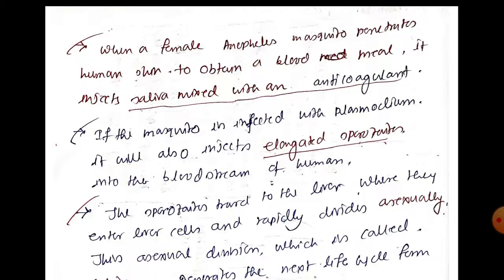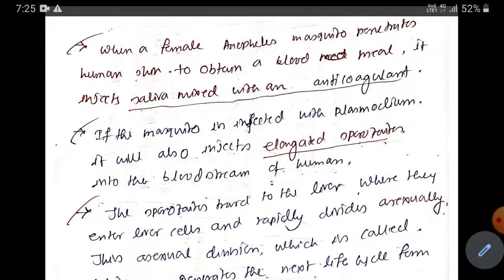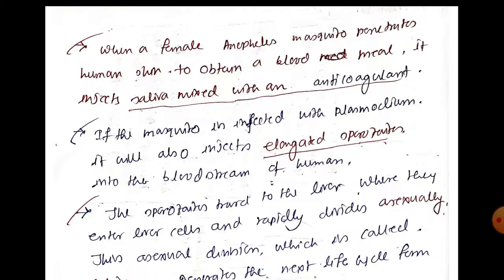hepatocyte, and in the hepatocyte they will undergo asexual multiplication known as schizogony, which gives us another form of the life cycle, that is merozoite.